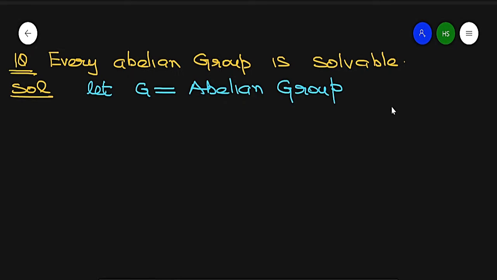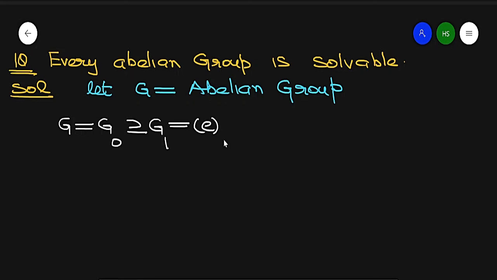Now to prove that it is solvable, we find some solvable series. So I take G as G0, which contains G1, which consists only of the identity element. So I take only two subgroups, one is the identity and the second is G.